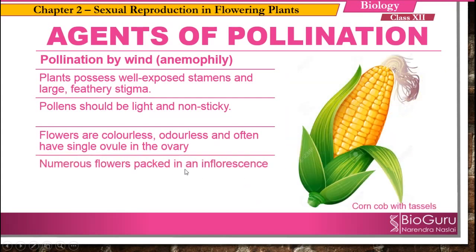Numerous flowers are packed in an inflorescence. If you see the flowers which are wind pollinated, they are grouped together in the form of an inflorescence. Here you can see the example of a corn cob. The tassels, the hair-like structures you see in a corn cob, are nothing but the stigma and styles, which wave in the air in order to receive the pollen grains present in the air. Clear? This type of pollination is common in grasses.